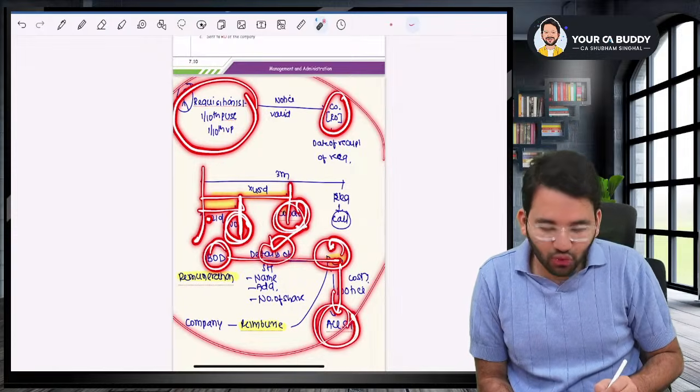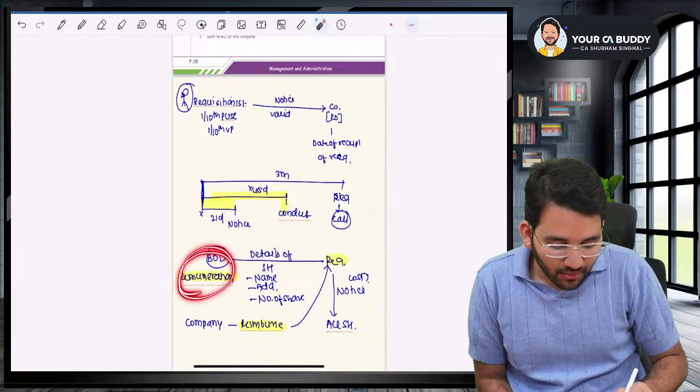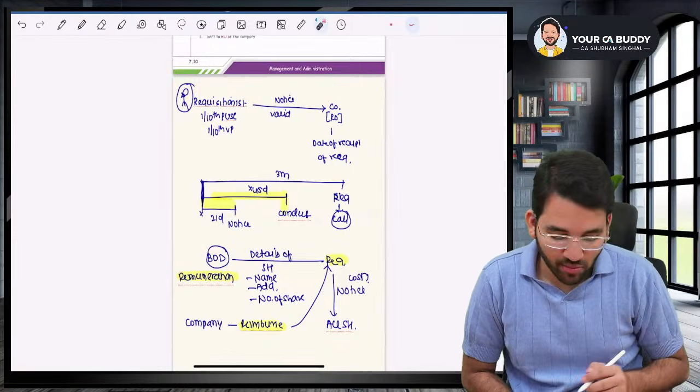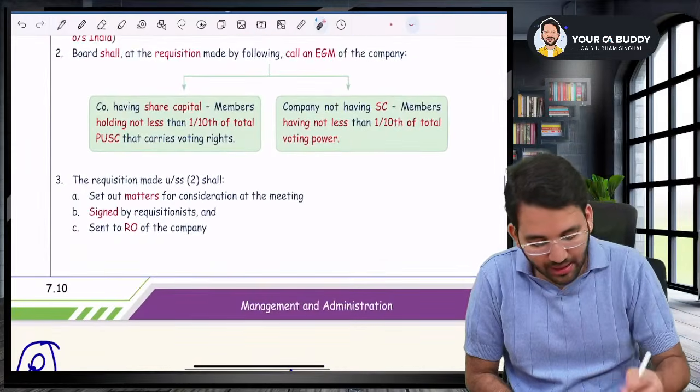They will send the notice to all the shareholders and they'll get the amount reimbursed, and then it will be deducted from the board remuneration. But they will have to call for the meeting within 3 months.